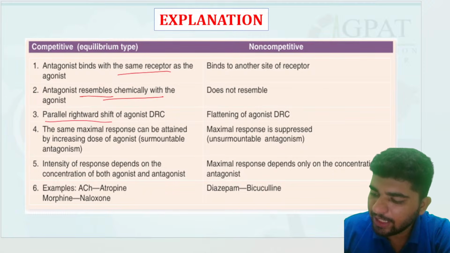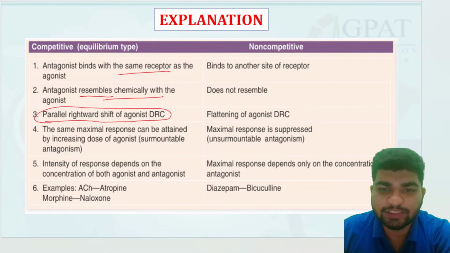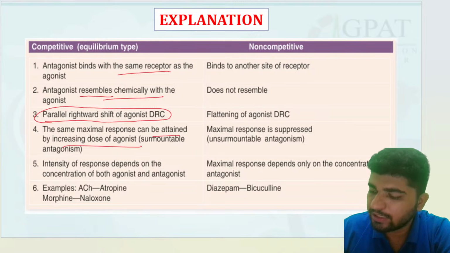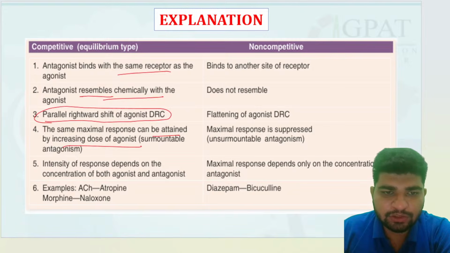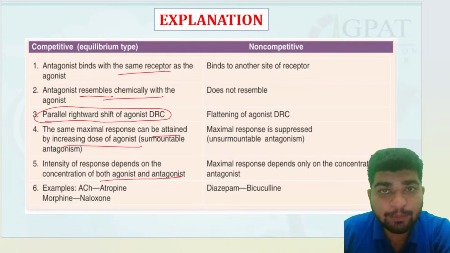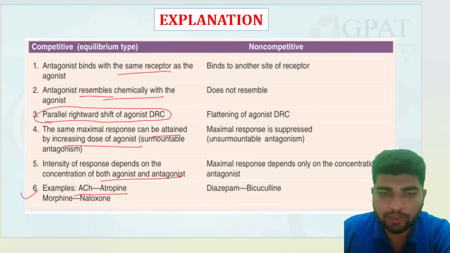Parallel right shift of agonist in the DRC, I will let you know in some other questions; we do have another question on it also. The same maximum response can be attained by increasing the dose of agonist. Intensity of response depends on the concentration of both agonist and antagonist. Correct. These examples are very much important for you guys; a direct question may arise from the examples only: acetylcholine and atropine, morphine and naloxone.